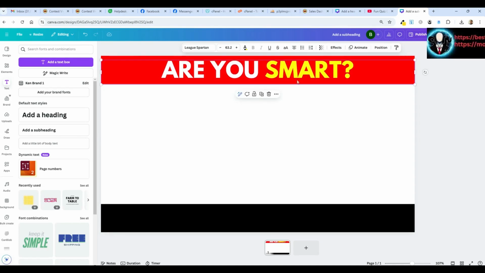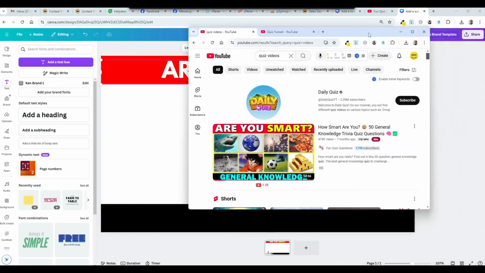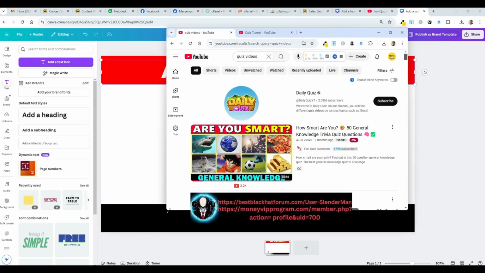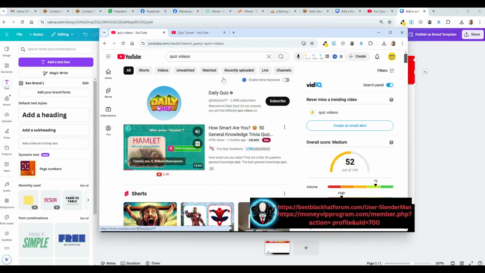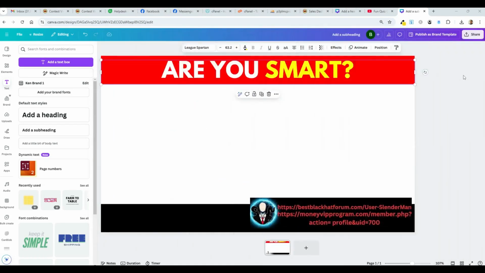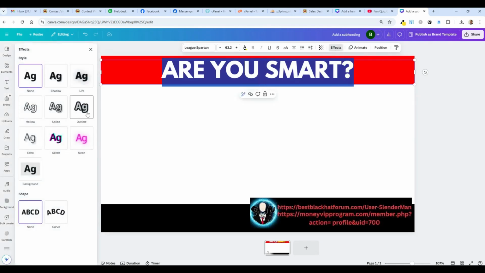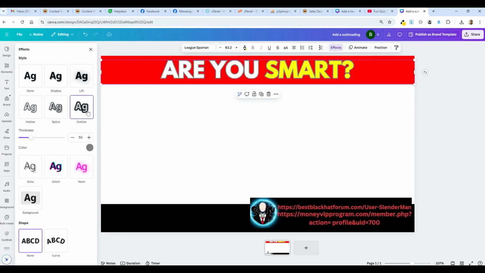And I want to do now the outline effect. So if you look closely at this one here that I'm using as a model, you can see the letters, well, it might be hard for you to see in this video, but the letters have a border around them that really makes them pop out. So I'm going to do the same thing here. It's an effect that's built into Canva. I'm going to go to Effects, and it's called Outline. Right here, Outline. And there it is, except it doesn't look good yet because the border is just gray.